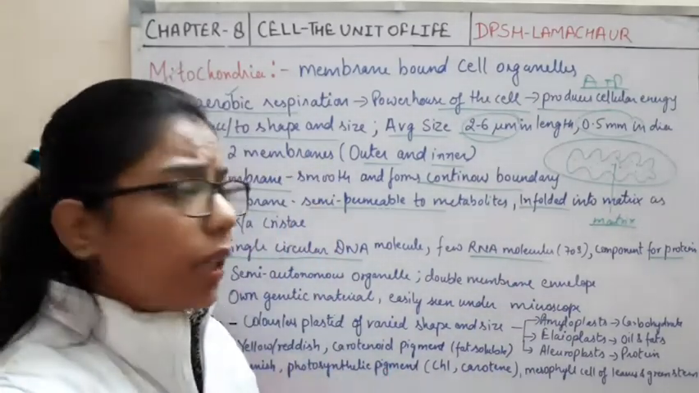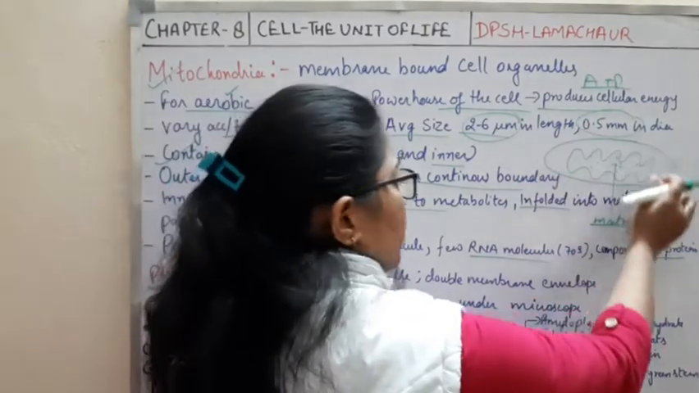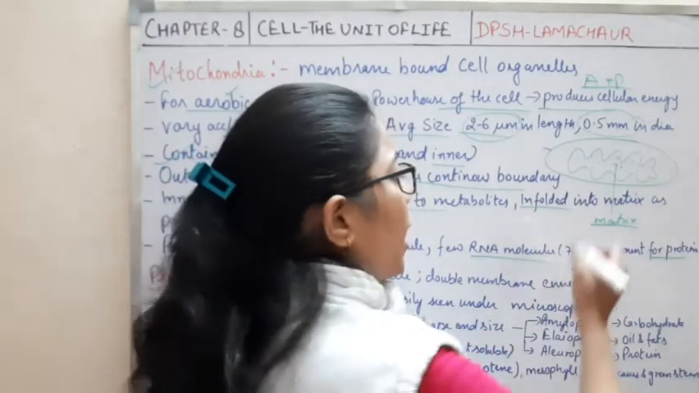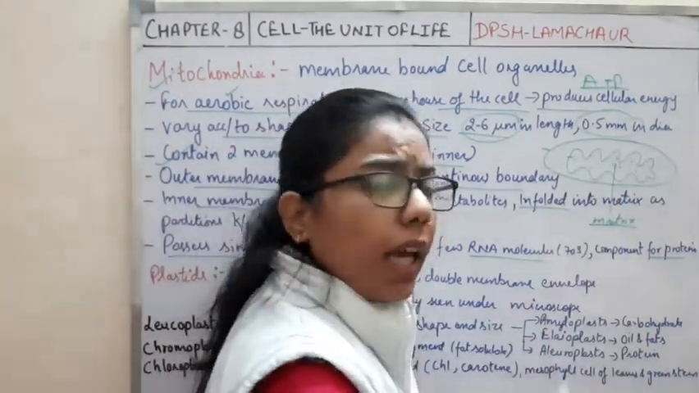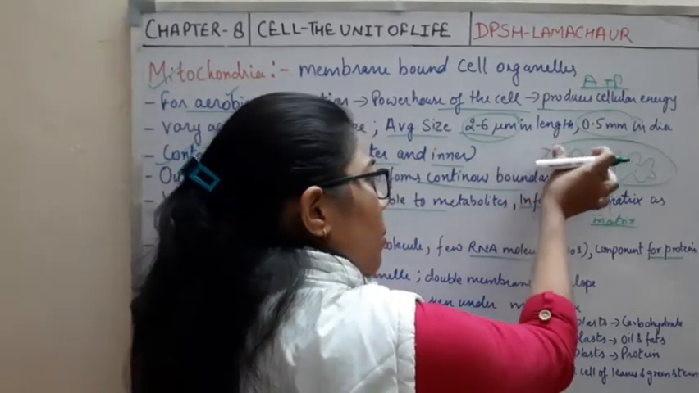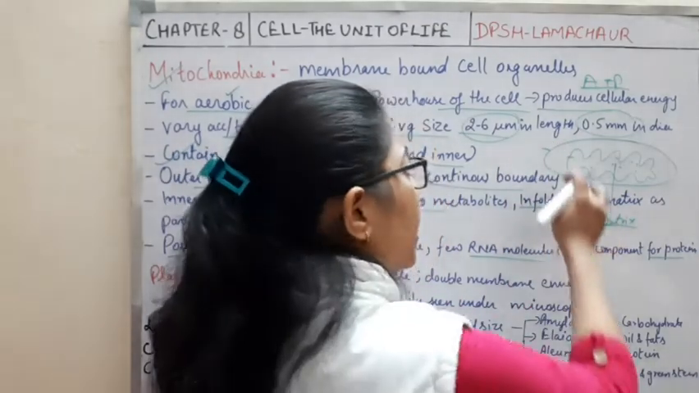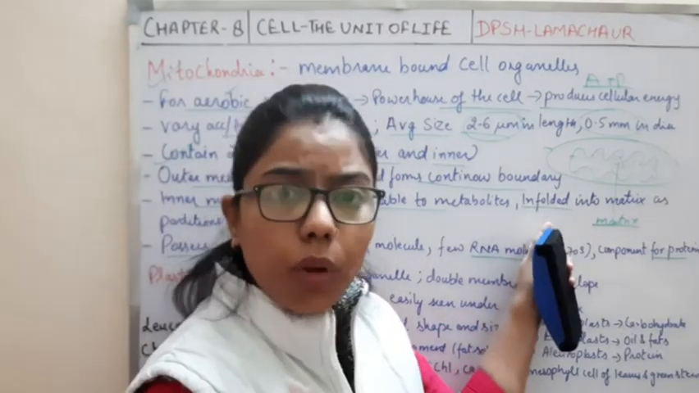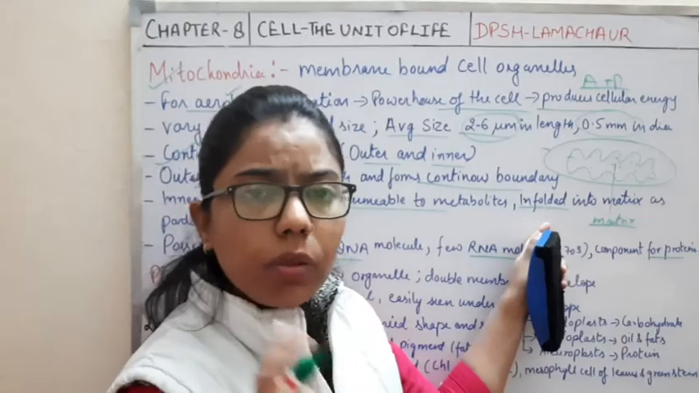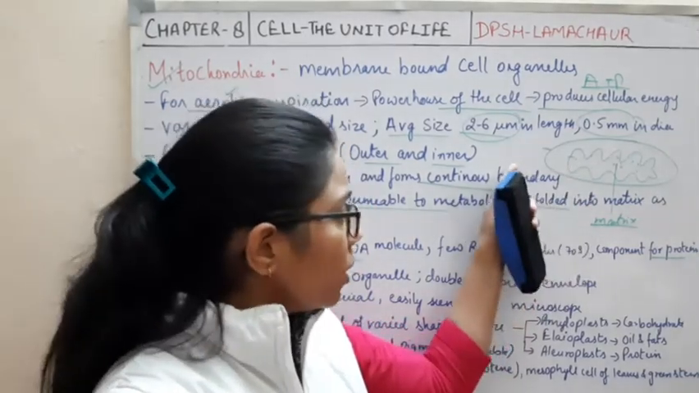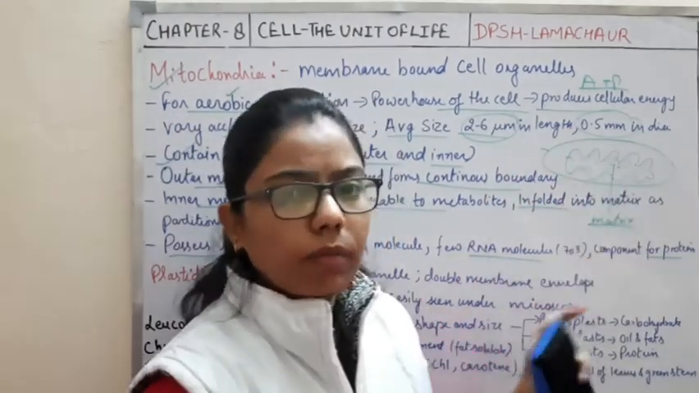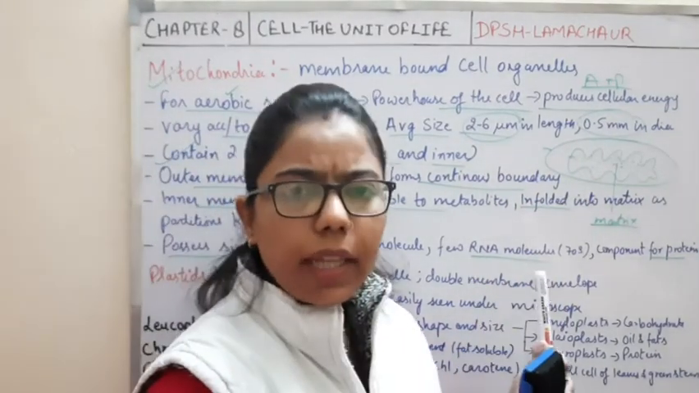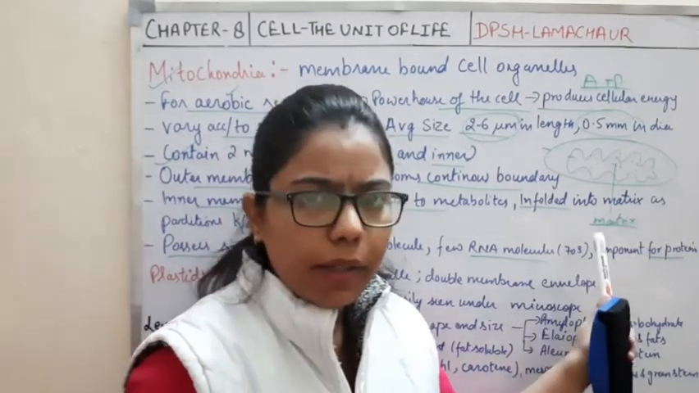Now, if I elaborate this diagram, this is the outer membrane and this one is the inner membrane, and what is present between the outer membrane and inner membrane is called the intermembrane space. It partitions two compartments, the outer one as well as the inner one. So this is all about how the mitochondria looks and what its function is.